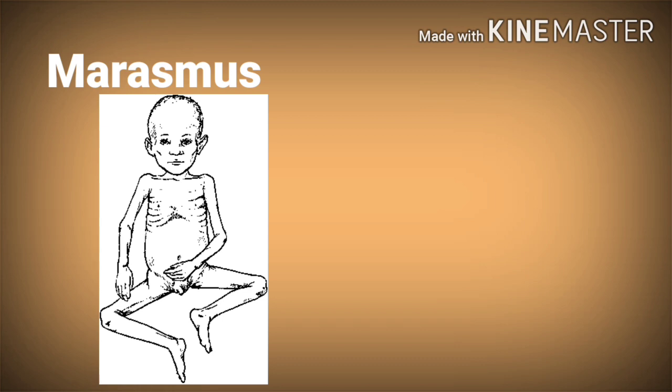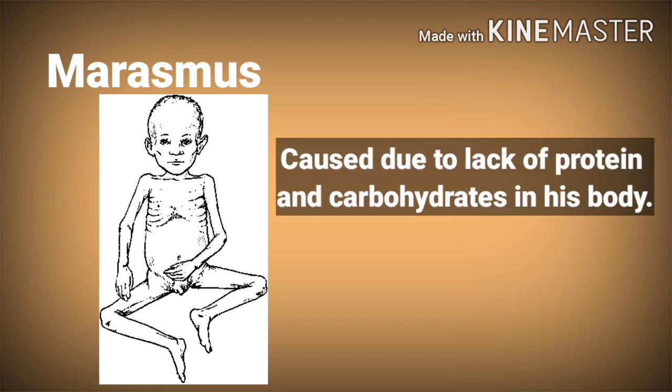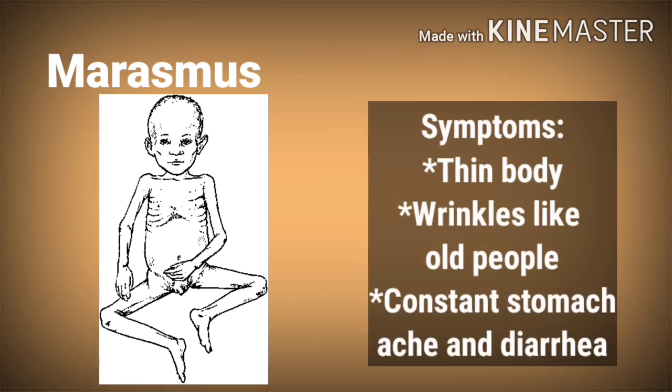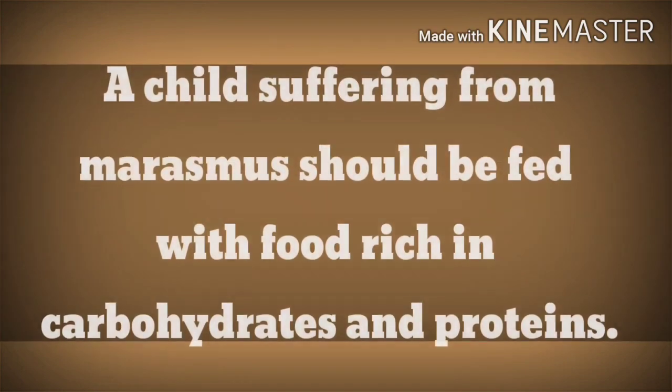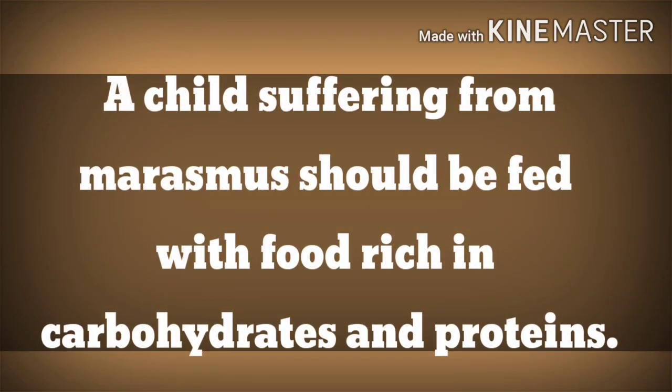What has happened to this child? This condition is called marasmus, and it is caused due to the lack of protein and carbohydrates in his diet. Other symptoms include extremely thin body, wrinkles like old people, constant stomachache and diarrhea. A child suffering from marasmus should be fed with food rich in carbohydrates and proteins such as wheat, eggs, soya bean, fish, meat, etc.